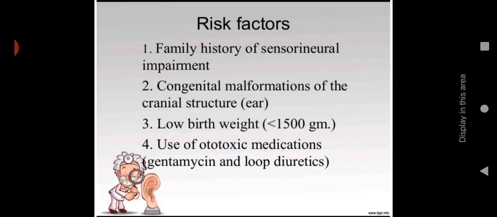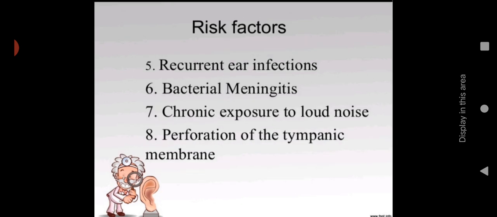Let us see the risk factors. Family history of sensory neural impairment, congenital malformation of the cranial structure, any congenital malformation in the structure of the ear, low birth weight, then use of ototoxic medications like gentamicin or loop diuretics, then recurrent ear infections, then bacterial meningitis, infection of the brain, chronic exposure to loud noise, one of the main causes for hearing loss, perforation of the tympanic membrane, any severe infectious disease in the tympanic membrane. These are the possible risk factors which can lead to hearing loss.